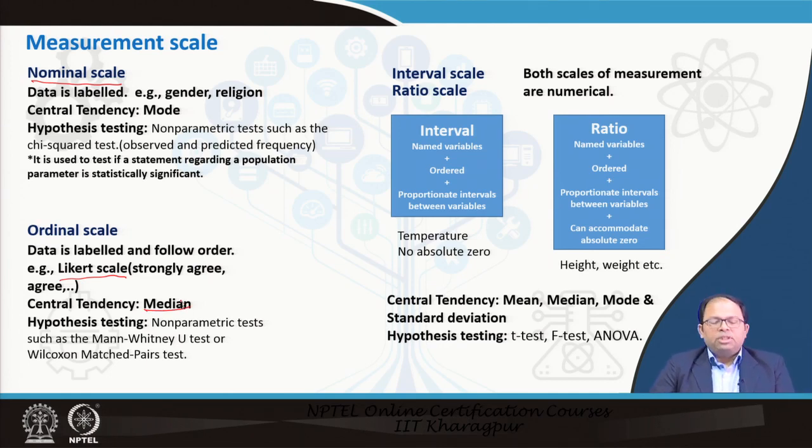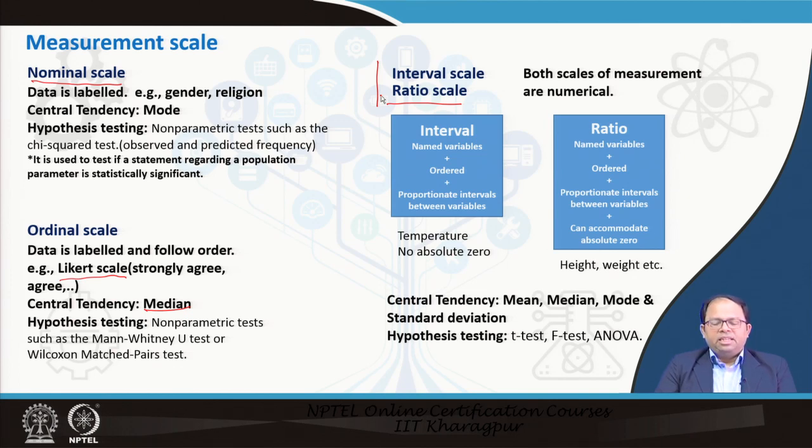And again, for hypothesis testing, we use non-parametric tests such as the Mann-Whitney U-test or Wilcoxon matched pair test. So these are the different methods of hypothesis testing. Now next comes the interval scale and the ratio scale. Both are almost similar with a small difference, and both the scales measure scale. These are used for numerical measurements.